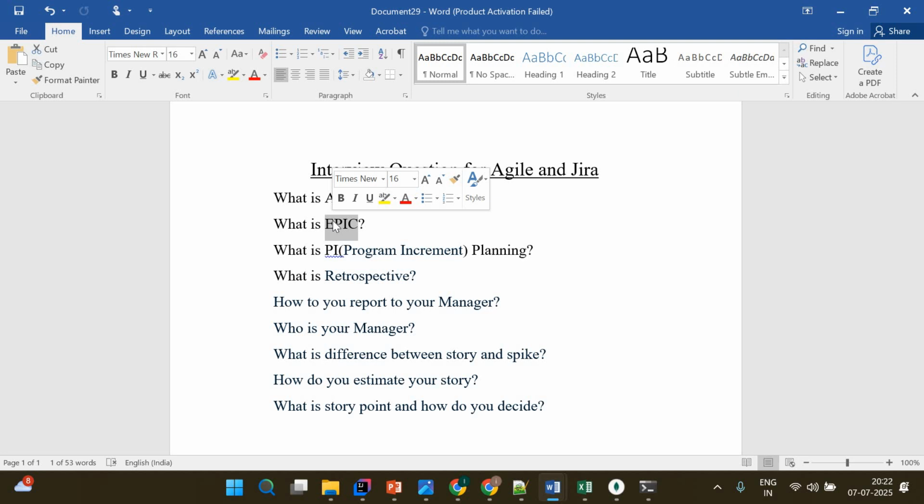So Epic is a bigger task which can be further divided into other tasks. So the first thing that comes under Agile is called Epic, an important part which is a module or a feature that is implemented in many steps.